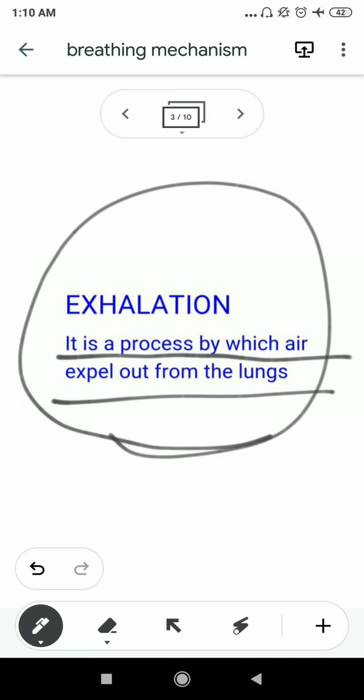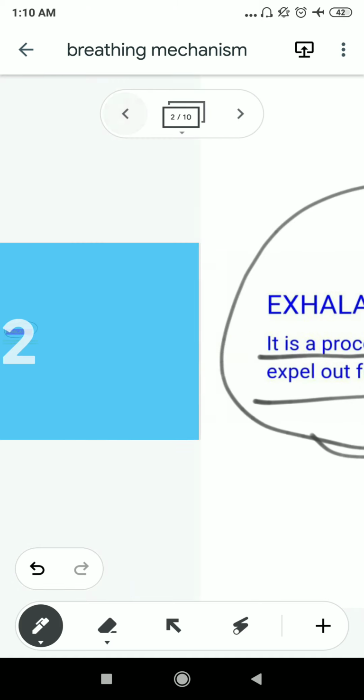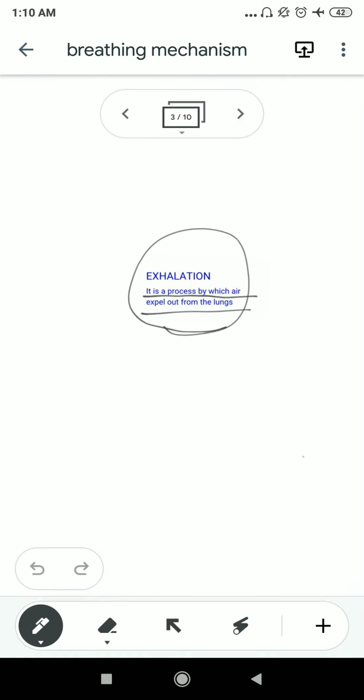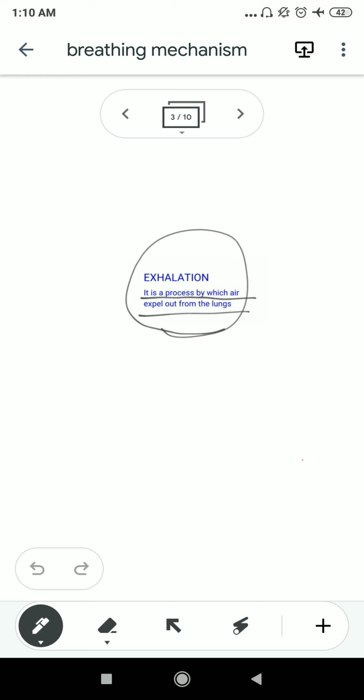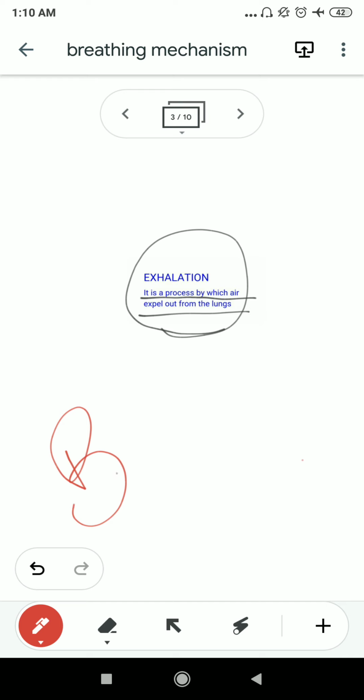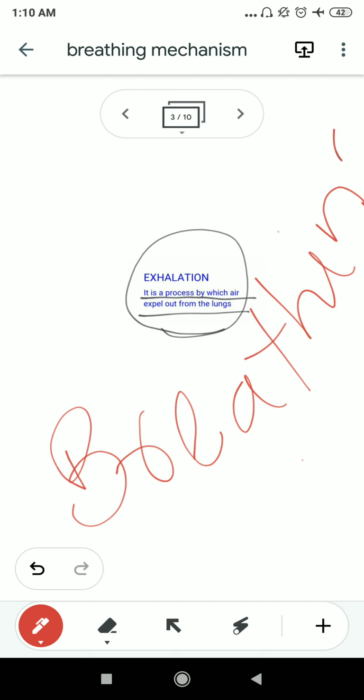Now this inhalation process and the exhalation process together are known as breathing. Then what is breathing? Breathing means inhalation of air into the lungs and exhalation of air from the lungs to the surrounding environment. Okay, so together they are known as breathing.